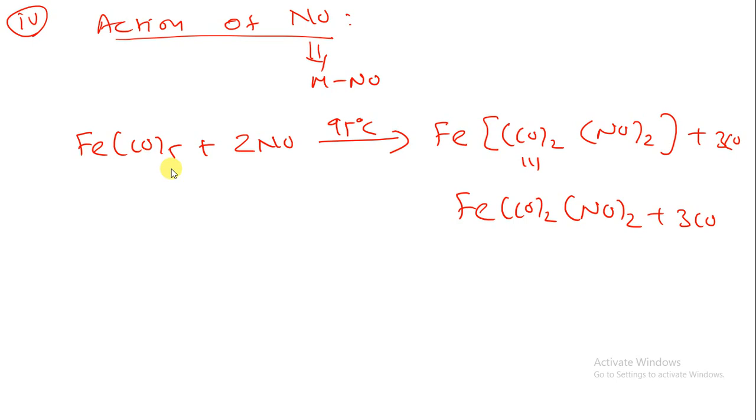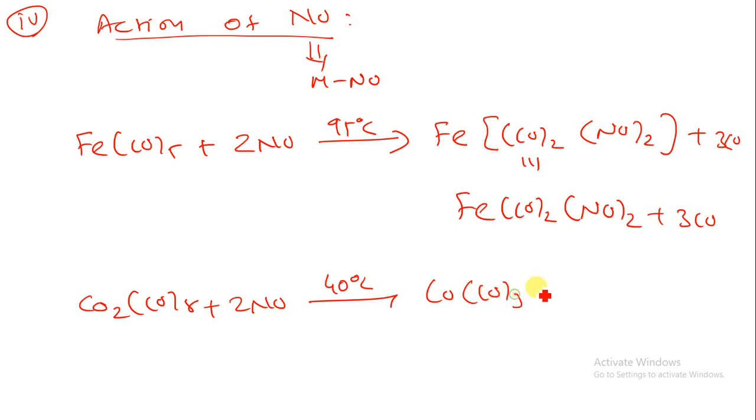Okay, let us take one more example. Let us take the Co2(CO)8 example over here. When it is reacted with the nitric oxide at 40 degrees Celsius, we can produce Co(CO)3 plus NO group by the removal of the CO. You can balance over here.